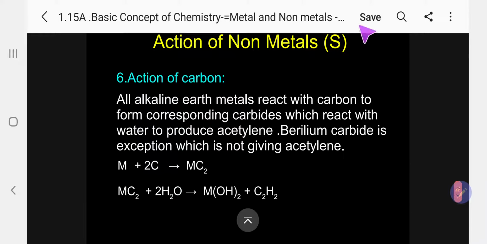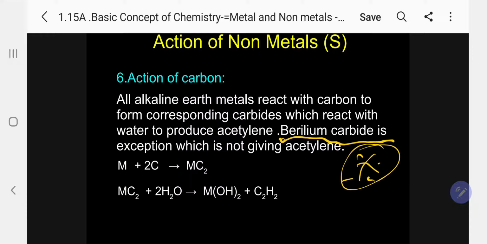In the same way, all alkaline earth metals react with carbon to form the corresponding carbides, which react with water to produce acetylene. Beryllium carbide is the exception. My dear student, please have it in mind. In the same way, lithium carbide is an exception, because only these two will not produce acetylene, they will produce only methane. This question will be asked in competitive exams.